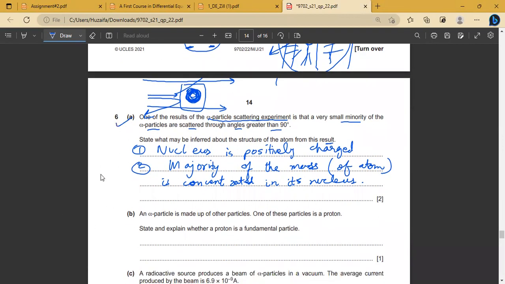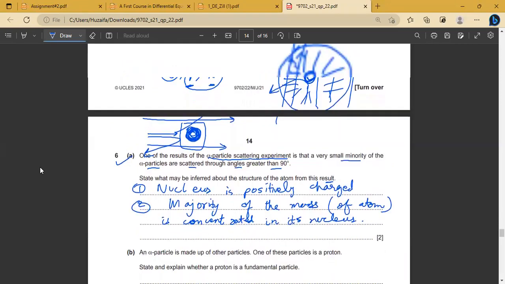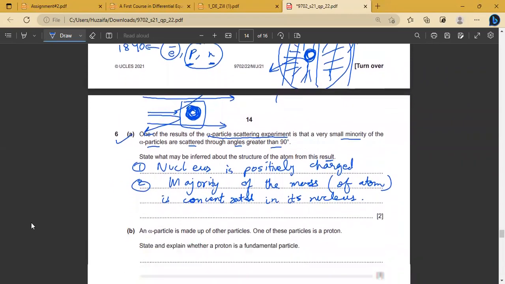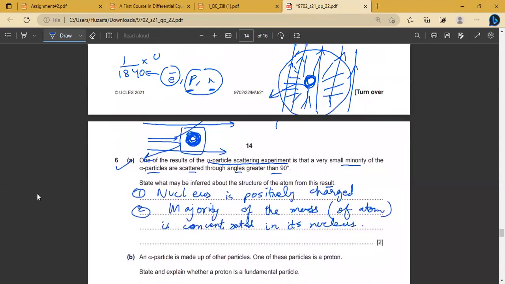So part A is done, which was asking for the two results that were inferred from the alpha particle scattering experiment. So the nucleus is positively charged, and the second one is the majority of the mass of an atom is concentrated in its nucleus.